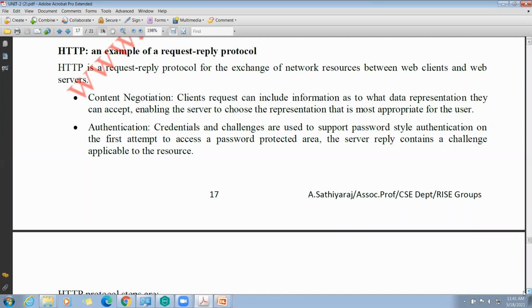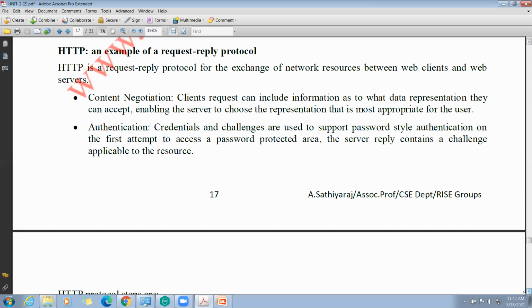See, in the general case, what is the use of the HTTP protocol? HTTP is the application layer protocol, as we know. TCP, UDP are transport layer protocols. Here, the responsibility of HTTP is, see, we are all using web browsers: Google Chrome, Mozilla Firefox, Internet Explorer, Safari, all these are web browsers.